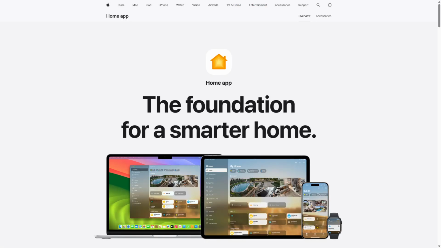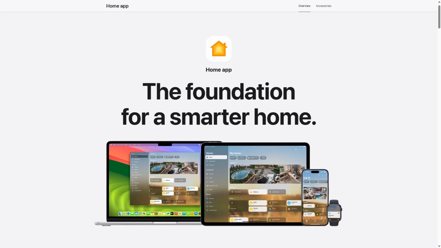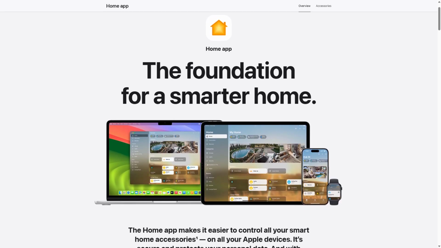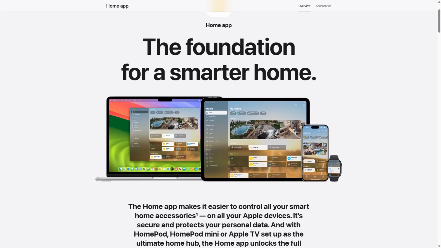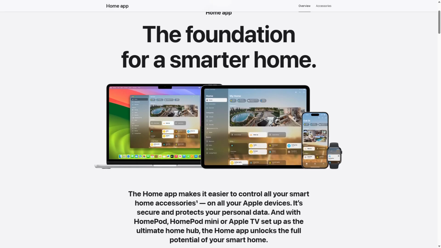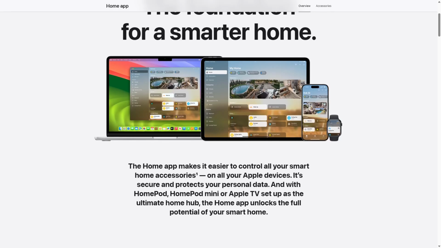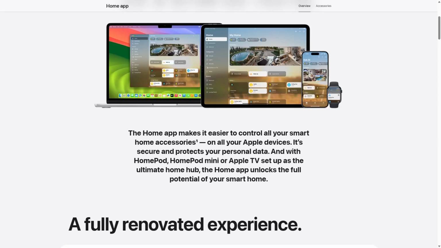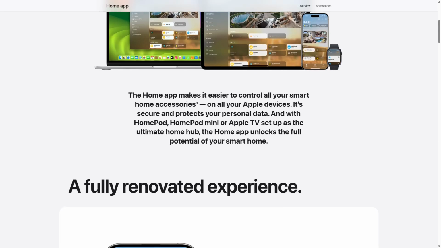Apple Home is Apple's proprietary smart home platform designed to work seamlessly with iPhones, iPads, and Macs. It connects compatible devices through the HomeKit framework, focusing on simplicity and security. Apple Home works by using your Apple devices as hubs, enabling remote control and automation via the Home app or Siri voice commands. Its strengths include effortless setup, deep integration with Apple products, and strong encryption to protect your data.